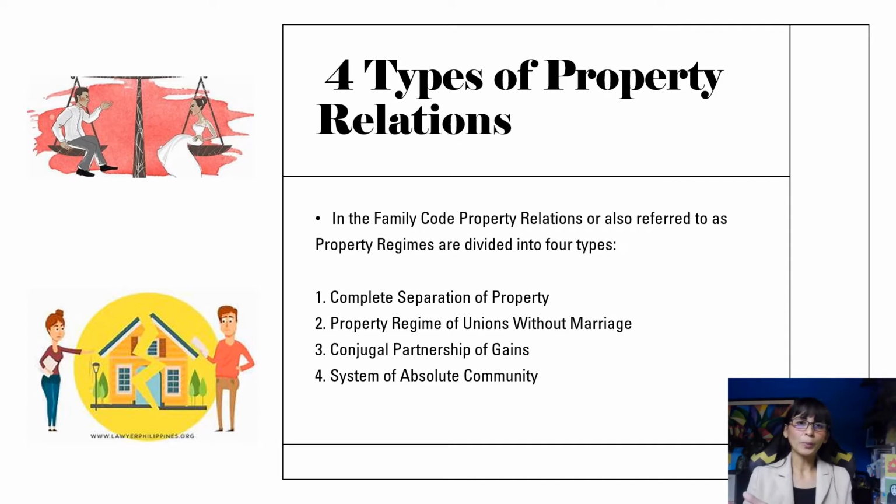While these four types of property relation may not apply to you now, it will play a significant role once you plan to get married or you are getting married. The property relations have to do with the law that applies to the properties and other valuable things you accumulate over time, because since you are already working at this point, or maybe you're still a student but you're acquiring properties, they include your cars, your jewelries, and real estate. So it's very important to know these property relations because there are some details about property relation that you need to know, whether you're a legal wife or a legal husband or partner.